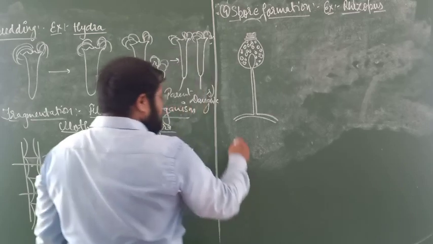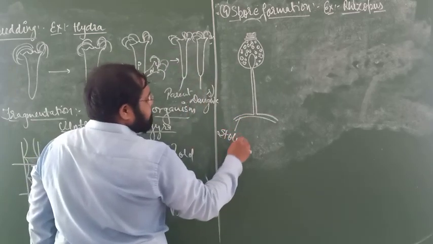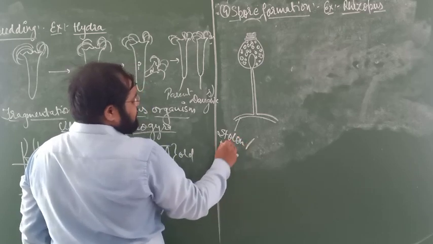This structure is called stolon, or in some books hypha.